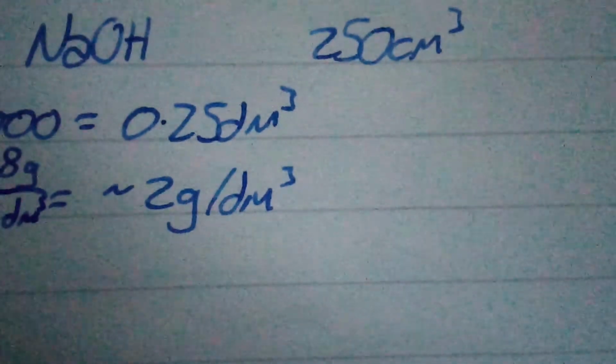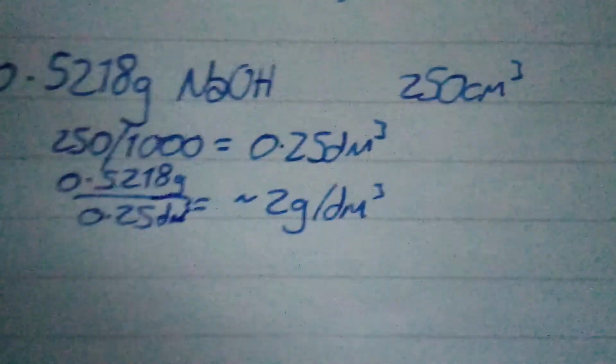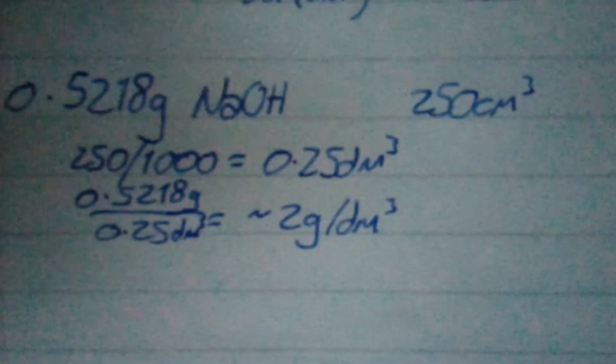Okay, that's all you need to be able to do. Higher paper, the only part where it gets hard is you've got to write it in standard form. So instead of writing 2 grams divided by decimeters cubed, you would do 2 grams dm minus 3. That's standard form, and the minus just means divide by.